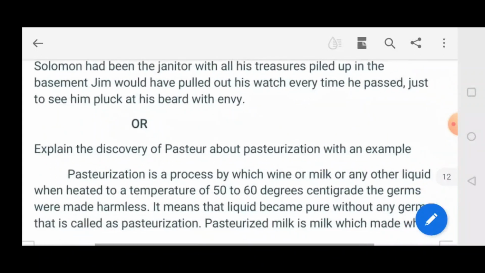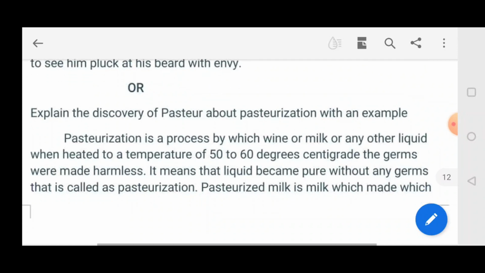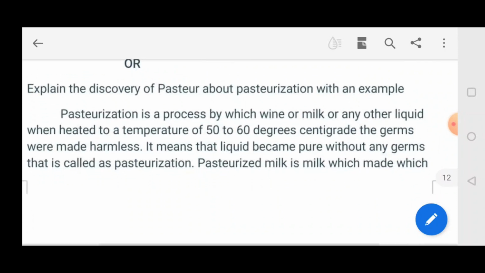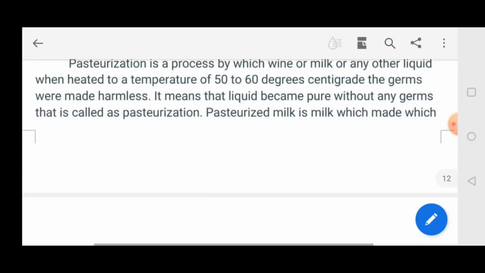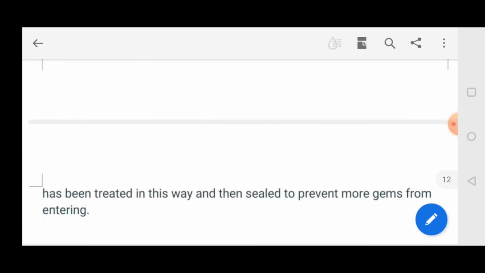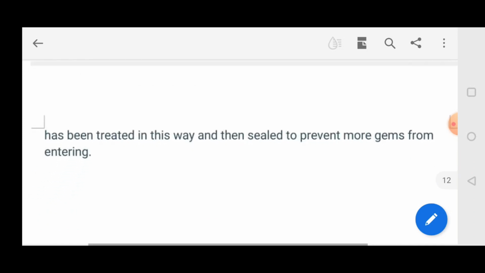Next question. Explain the discovery of pasteurization with an example. Pasteurization is a process by which wine, milk, or any other liquid is heated to a temperature of 50 to 60 degrees centigrade, and the germs are made harmless. It means that the liquid became pure without any germs. That is called pasteurization. Pasteurized milk is milk which has been treated in this way and sealed to prevent more germs from entering.